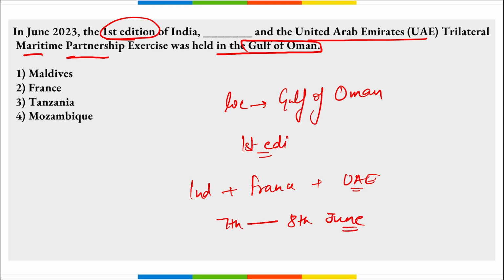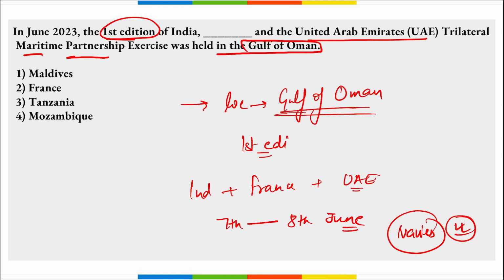And what was the aim? It was to enhance the cooperation between the navies of these three countries, right? So we can say the question if asked that it was held between which force? It was the navies of these three countries that took part in this exercise in the Gulf of Oman.